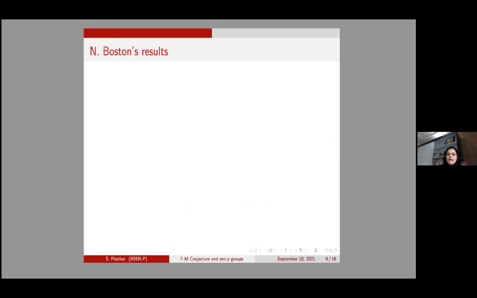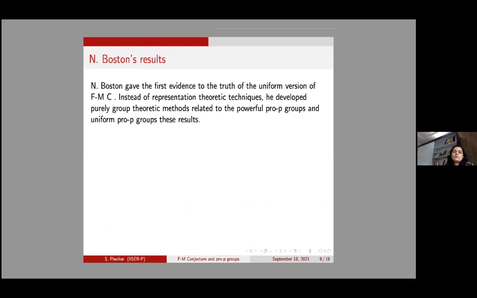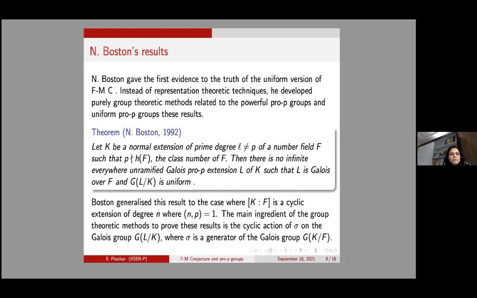Now, as I had mentioned earlier, I am going to talk about the uniform version of the Fontaine-Mazur conjecture. The first evidence for this conjecture was given by Nigel Boston, and instead of using automorphic or representation-theoretic techniques, he developed purely group-theoretic methods related to powerful pro-p groups. Let me mention his result here.